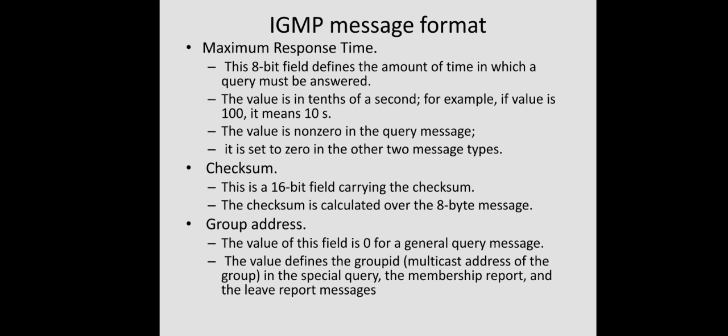That means if the value is 100, the actual meaning is that the corresponding query should be responded to in 10 seconds. The value is non-zero in the query message. It is set to 0 in the other two message types. The checksum is a 16-bit field carrying the checksum value for the entire message, calculated over every 8-byte message. Then group address. The value of this field is 0 for a general query message because it is sent to all the groups. For other types of messages, the value defines the group ID, the multicast address of the group, in the case of special query, membership report and leave reports.